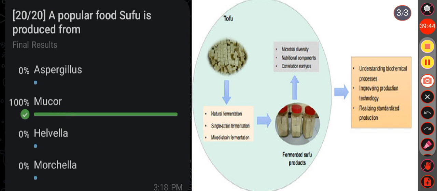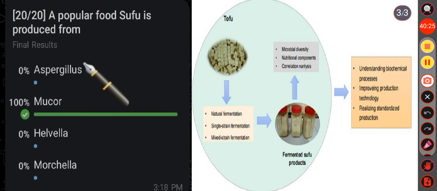What is sufu? Sufu is a traditional Chinese fermented soybean food, made from soybean curd, also called tofu, which is then fermented through solid state fermentation by various microorganisms. Typically, Mucor species are used for sufu formation. Okay, so here the correct answer is option B.